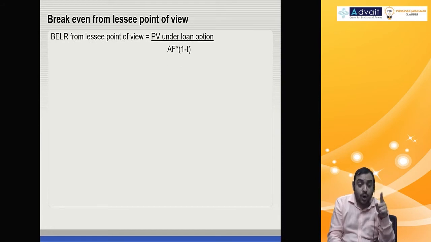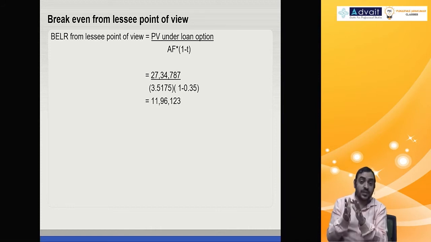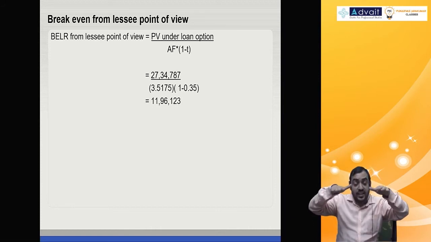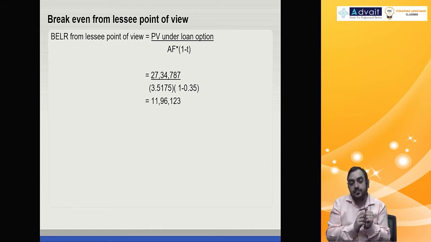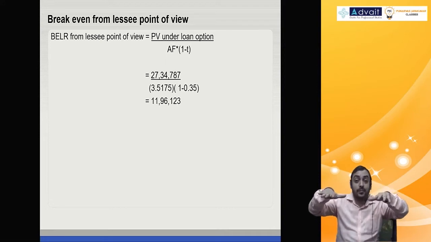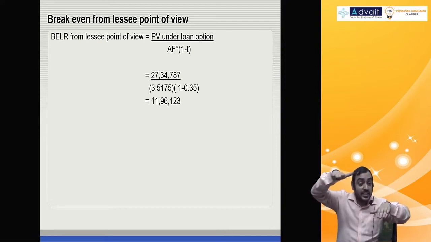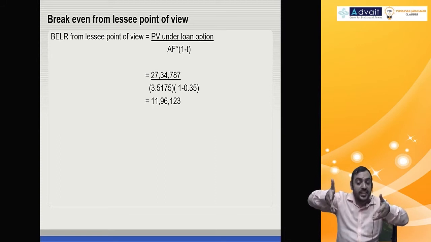So loan option divided by annuity factor. So 2734 by annuity factor into 1 minus t, annuity factor at 13%, you get 11 lakh 96, which means if lease rental is 11 lakh 96, both options are the same. But in the given case, lease rental is 12 lakh, beyond the indifference point.